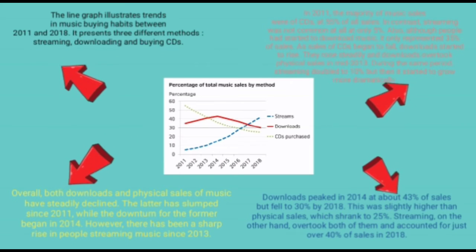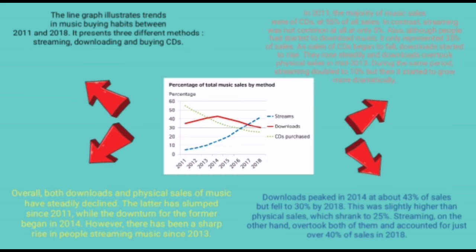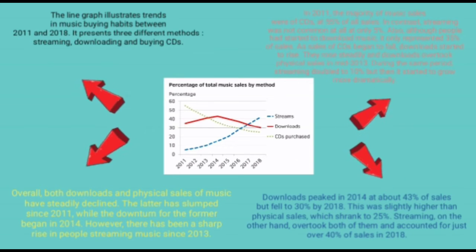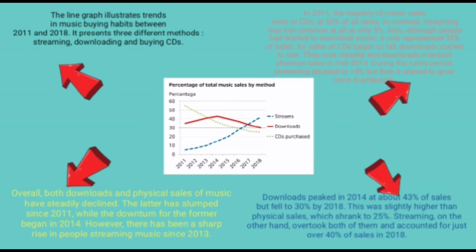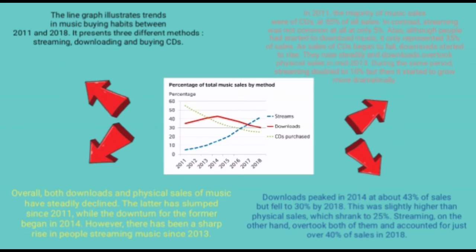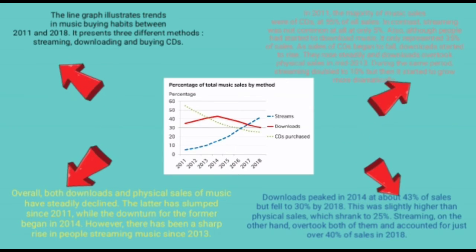The line graph illustrates trends in music buying habits between 2011 and 2018. It presents three different methods: streaming, downloading, and buying CDs. Overall, both download and physical sales of music have steadily declined. The latter has slumped since 2011, while the downturn for the former began in 2014. However, there has been a sharp rise in people streaming music since 2013.